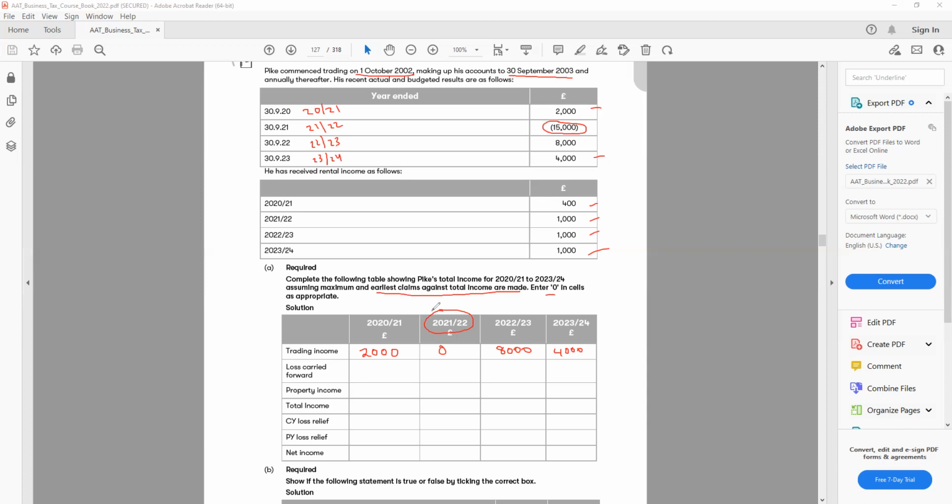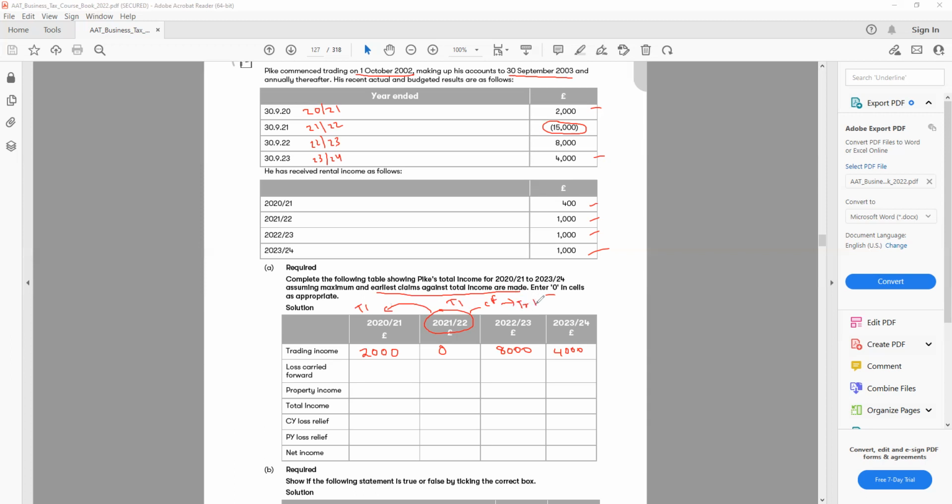So that means first I'm going to offset the loss against the previous year, and when I use the previous year, I can use the total income. And then I can use my current year total income again. And when I go to the future, the carried forward, I can only use the trading income.